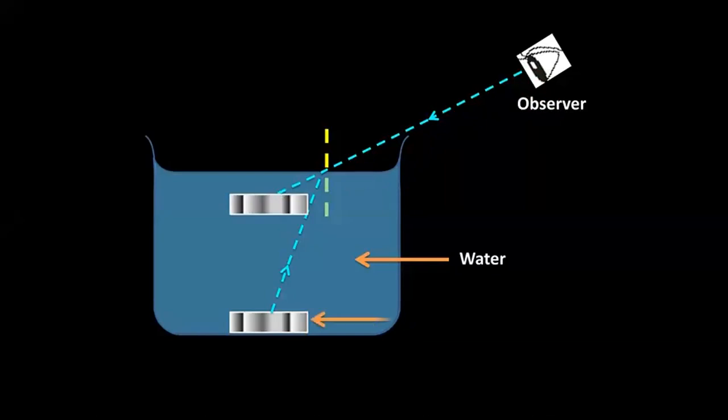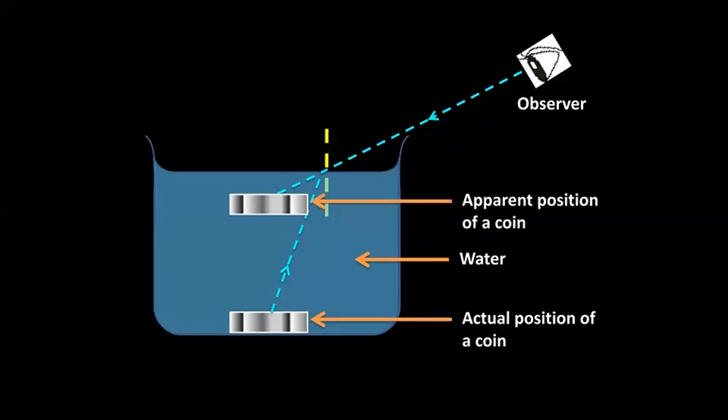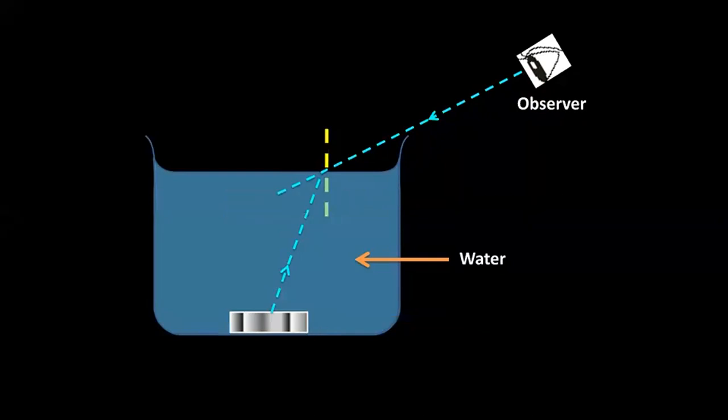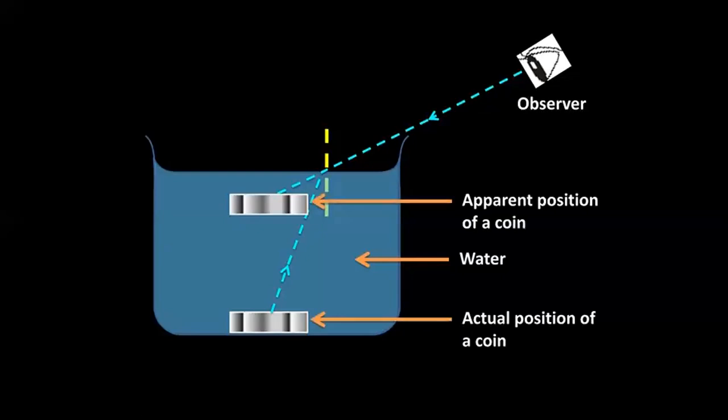This lower position, we call the actual position, because the coin is actually there, and the upper position where the image of the coin is formed, we call the apparent position, because the image of the coin is formed there. See, once again I am explaining this. Light goes from water, so it is from dense to rarer, so it bends away from the normal, something like this. The observer cannot see this bending. Observer feels that light travels in a straight line, so light is coming from a point somewhere over here. So the image of the coin is formed at this point. The lower position is called the actual position, the upper position is called the apparent position.